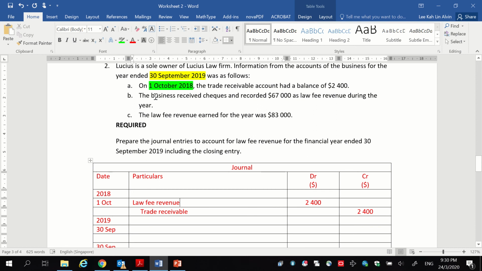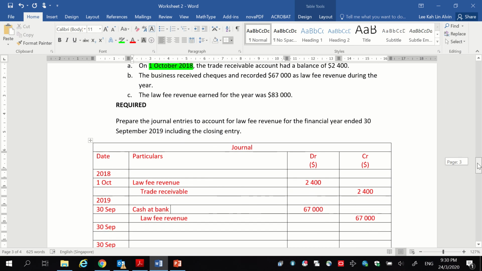Okay, now during the year you receive checks and recorded this one. Okay, this one I think is pretty straightforward. You will just record it as debit cash at bank and credit law fee revenue 67,000.